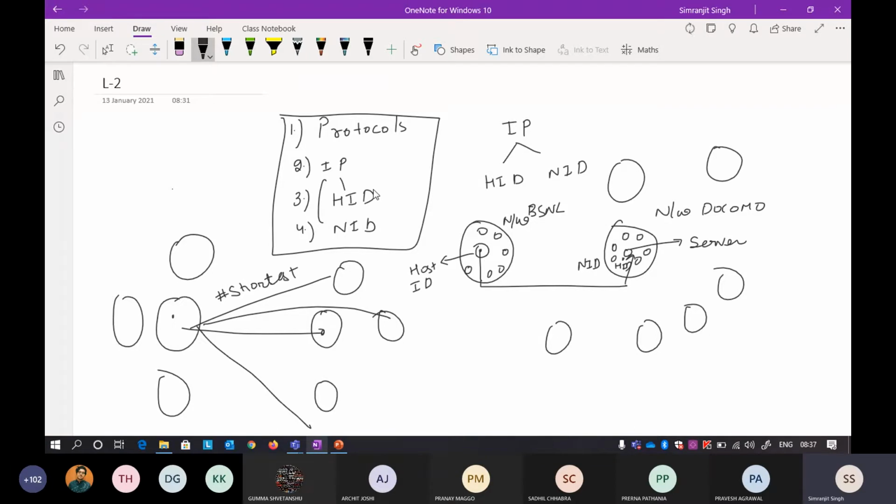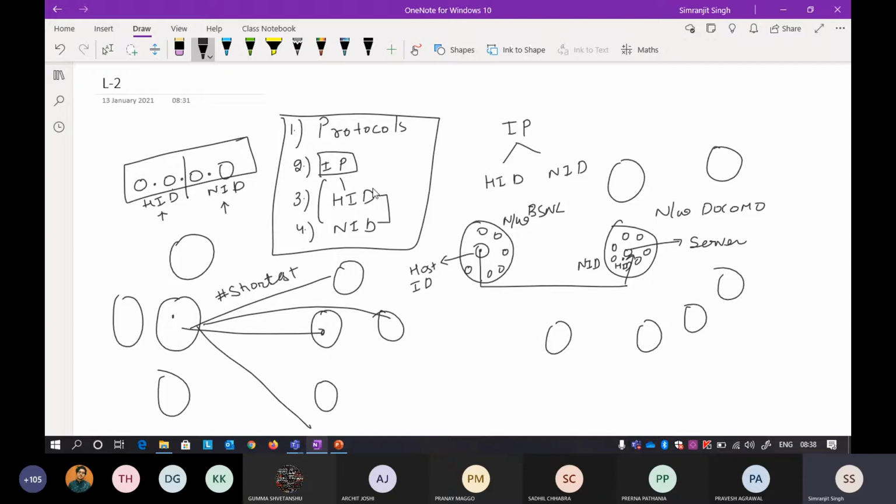Okay, so a host ID and a network ID, that is why in your IP address, there is a combination of your host ID and a network ID. So I have one address that contains 4 octets, and these 4 octets, depending on the class, are divided into a host ID and a network ID. So I need only one address to access a particular network and to access a particular host in that network. So that is the functionality of IP addresses.